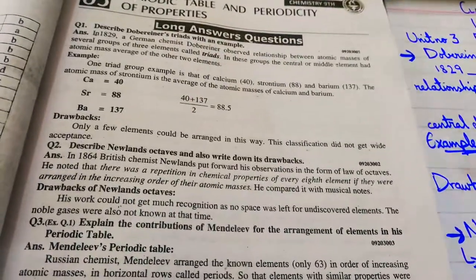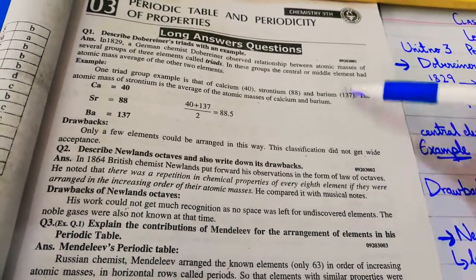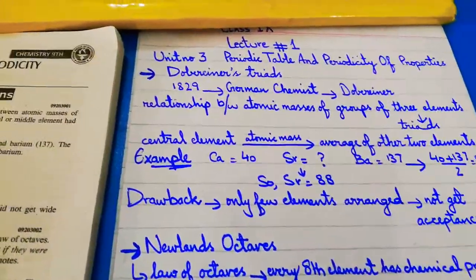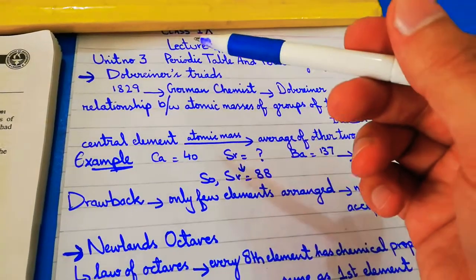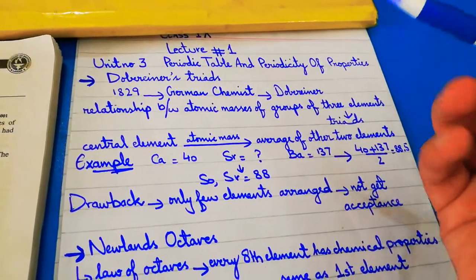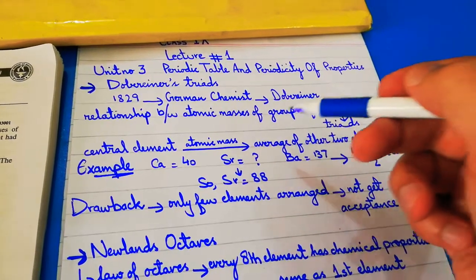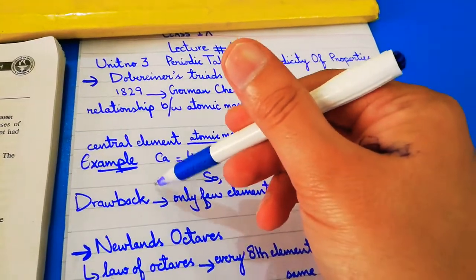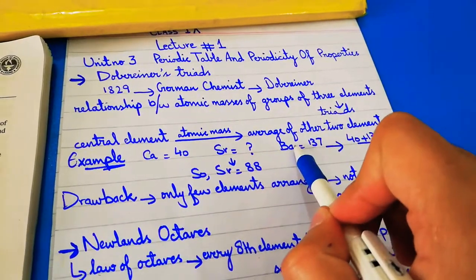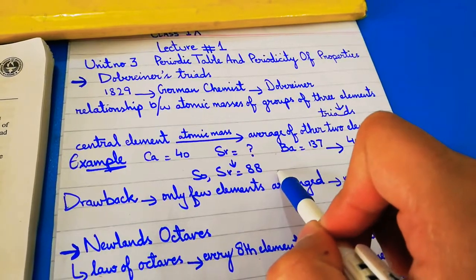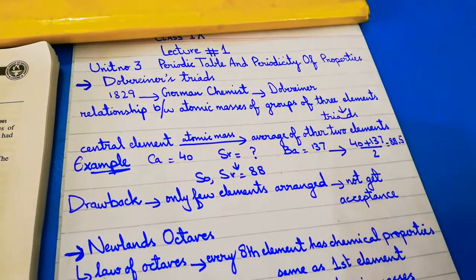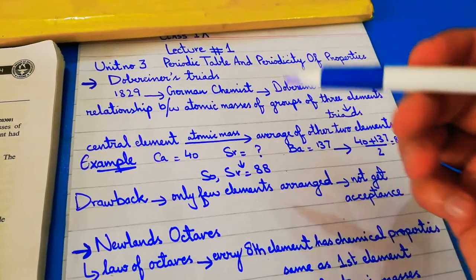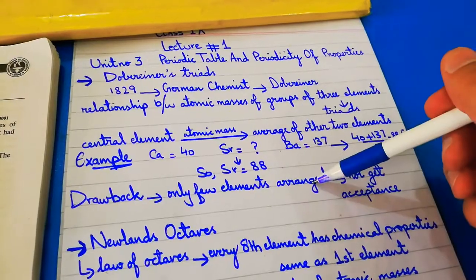I hope you get a better understanding of these two points. I am going to give you a short description of these two points again so that you can learn the lecture easily. Dobereiner gave the idea that we have to arrange the elements in groups of three, and by adding up the atomic masses of the first and the third one and taking the average of that, you will get the atomic mass of the middle element. This concept did not get recognition because not all the elements could be arranged in this sequence.